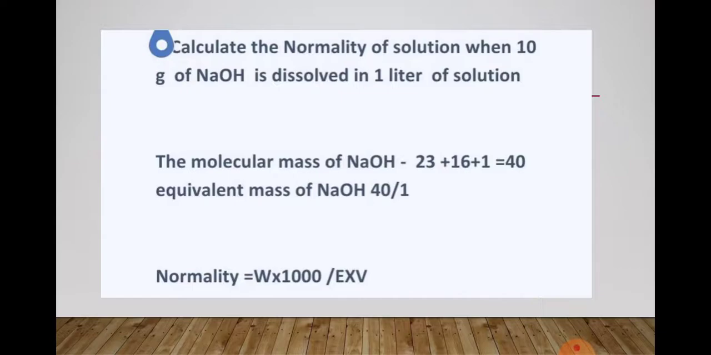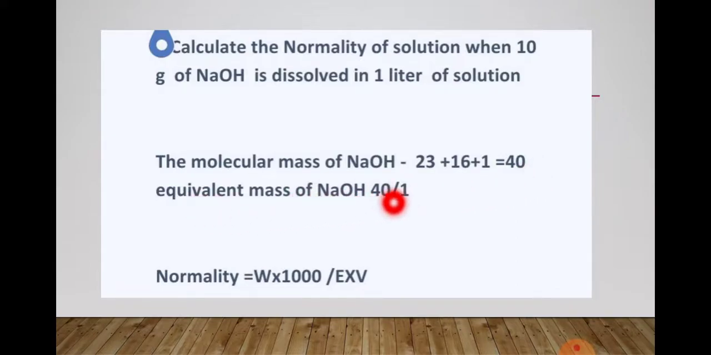First one, what here? Calculate the normality of a solution when 10 gram of NaOH is dissolved in 1 liter. 10 gram is the solid, 1 liter is the solution. So you have to take these values and solve this problem. The molecular mass of NaOH: Na and OH are the two components. Na has a molecular mass of 23, oxygen is 16, and hydrogen is 1. So this totals 40.